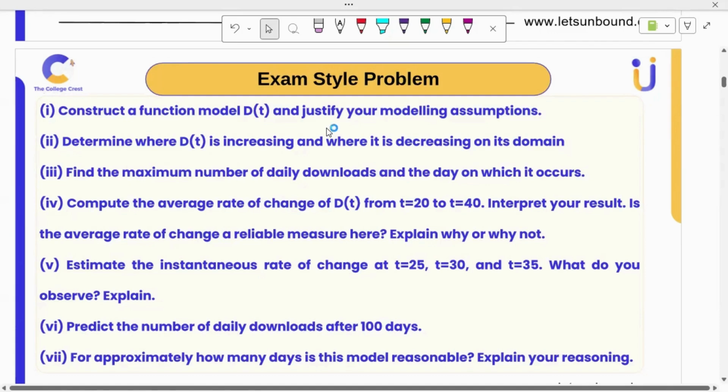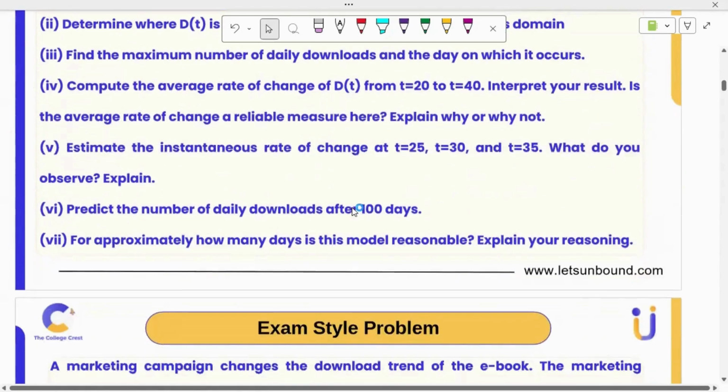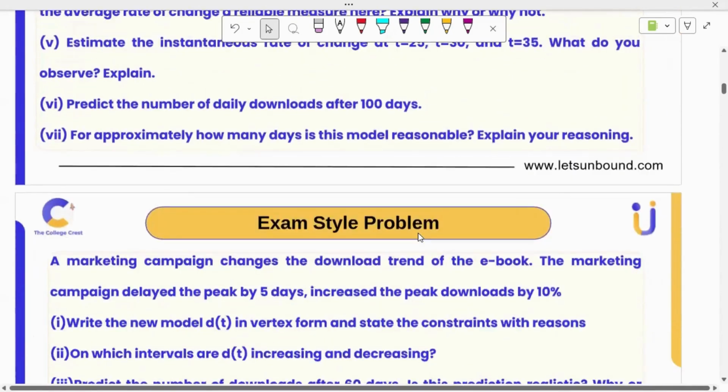Then estimating the instantaneous rate of change at 3 different instances. What do you observe and explain? And predict the number of daily downloads after 100 days. For approximately how many days is this model reasonable? So all this. Now, the question doesn't end here.